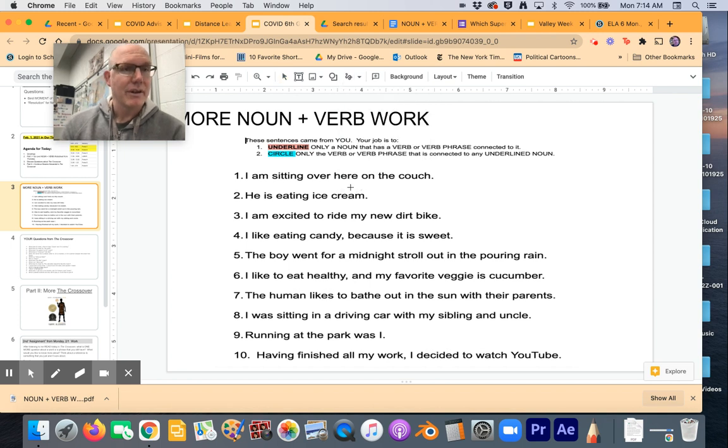All right. So first sentence. I am sitting over here on the couch. Okay. So the I is the subject. It's the noun that has a verb. Couch doesn't have a verb. It's not doing anything. So here's how this works. I'm going to underline I. That's a noun, and the verb that goes with it. What is I doing? I am sitting. Oops, sorry, I'm supposed to circle that.